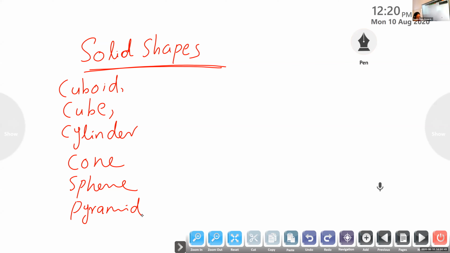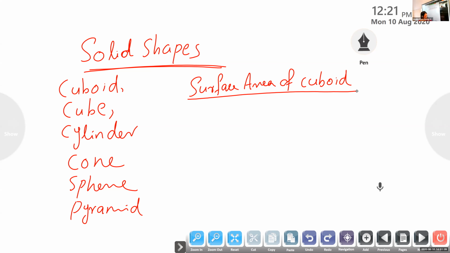Okay, next heading: surface area of cuboid. We are going to study the surface area of cuboid.